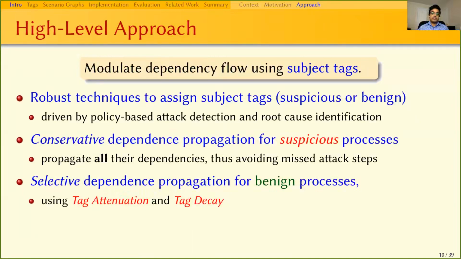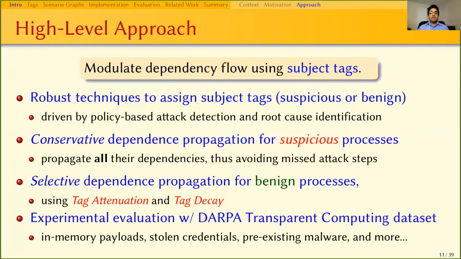For benign processes, we selectively propagate the dependencies using our tag attenuation and tag decay techniques. We ran our experiments and evaluated our system on the DARPA Transparent Computing dataset. The datasets contain realistic adversarial engagements consisting of attacks using stolen credentials, in-memory payloads, etc.